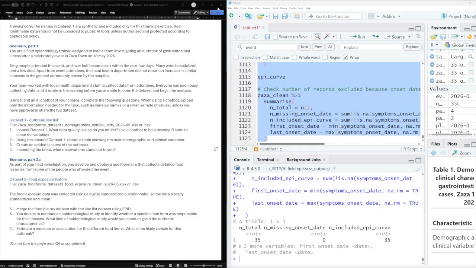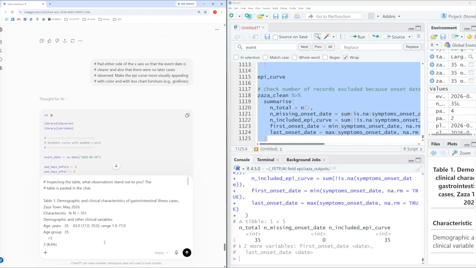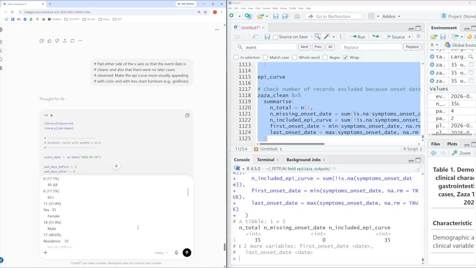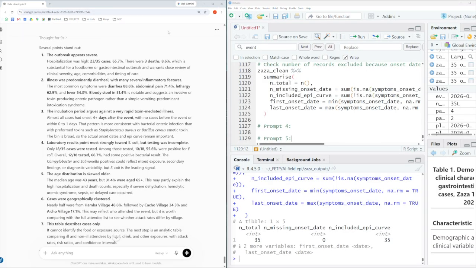Up until now, we've just been doing the analysis locally on our machine, but this step is going to require us to paste some of our findings within the chatbot. My prompt reads, inspecting the table, what observations stand out to you? The table is pasted in the chat. And here I'm just literally copying and pasting the table from the R viewer into the chat. And even though the formatting is off, the chatbot will be able to interpret it. So here's the chatbot's interpretation.